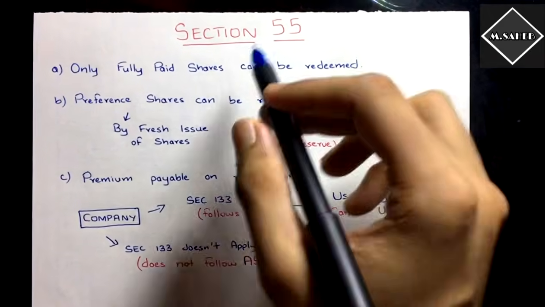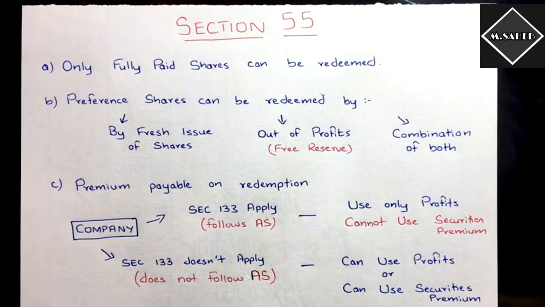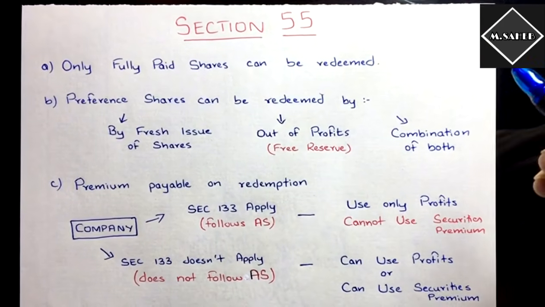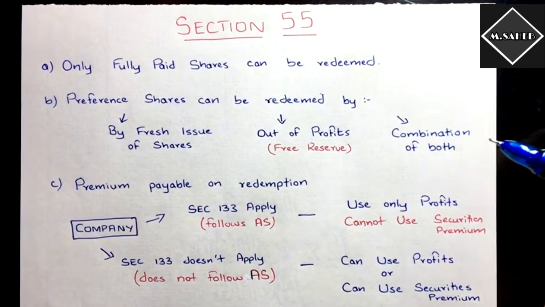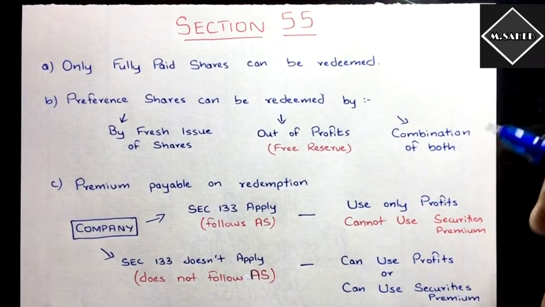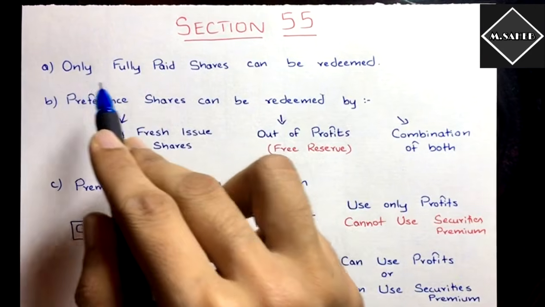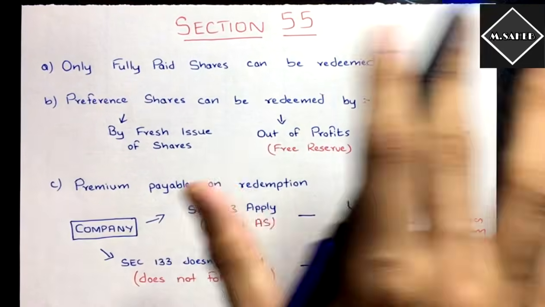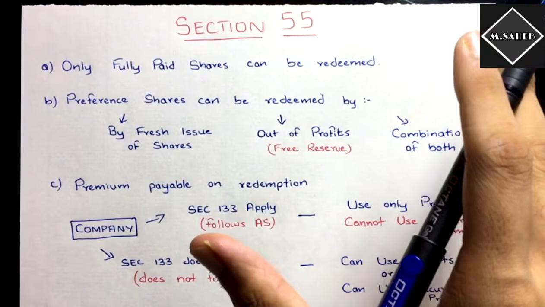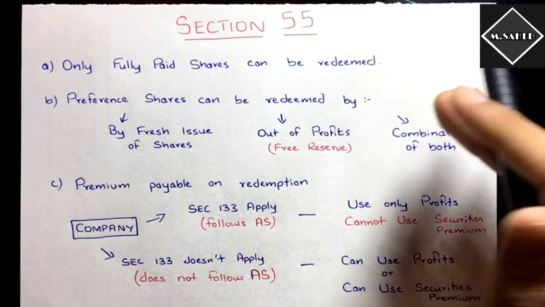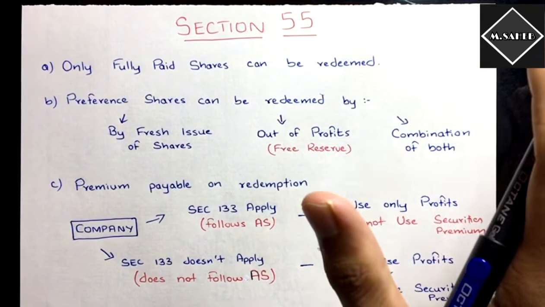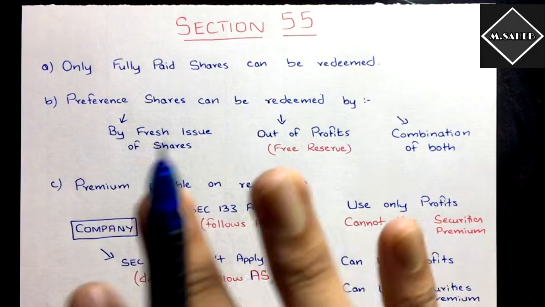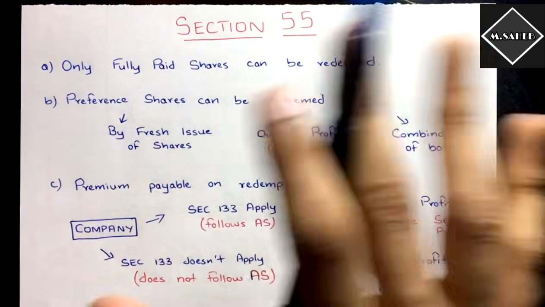Now here is Section 55 of the Indian Companies Act 2013, and this section talks about the redemption of preference shares. Let's go through it one by one. The first thing is, only fully paid shares can be redeemed. Simple, right? No partly paid up shares can be redeemed. If partly paid up shares are given in the question, then you have to assume that the final call has been made and all the money has been received, and you have to make a journal entry for that. That's it.